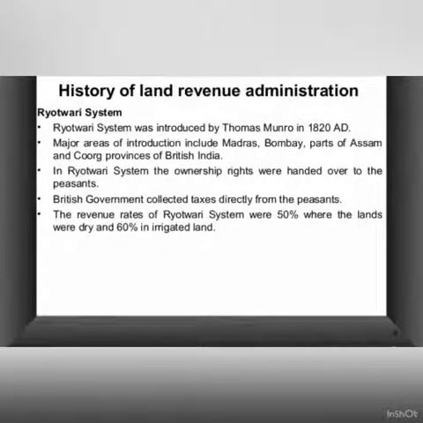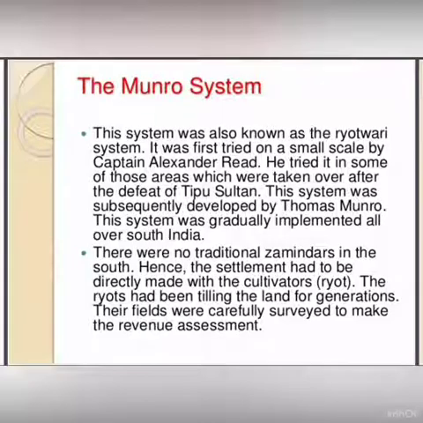So Thomas Munro introduced this system, the Rayatwari system, in 1820. The major areas of introduction were Madras, Bombay, parts of Assam and core provinces of British India. In the Rayatwari system, the ownership rights were handed over to the peasants. The British government collected taxes directly from the peasants.